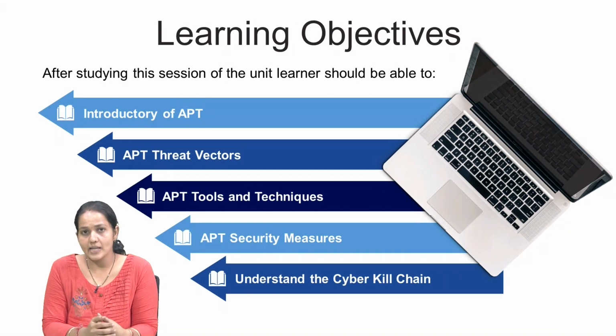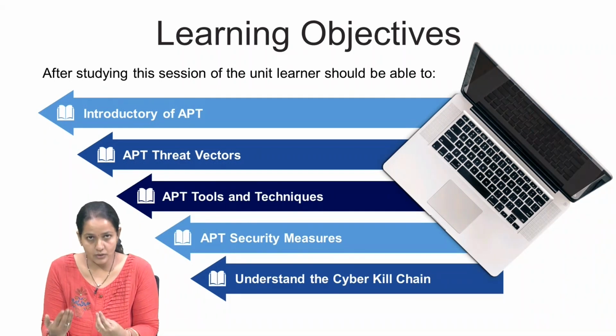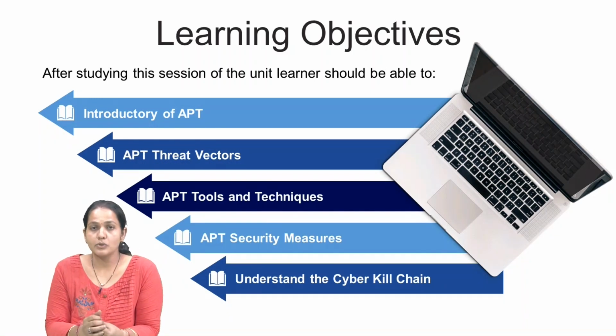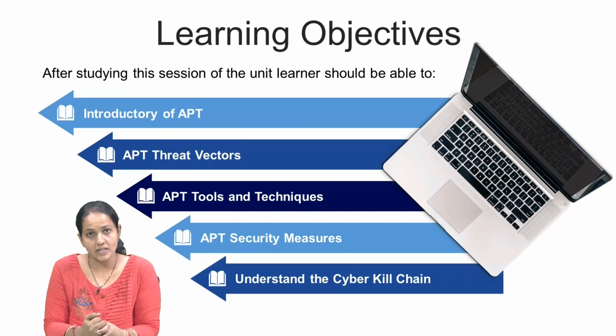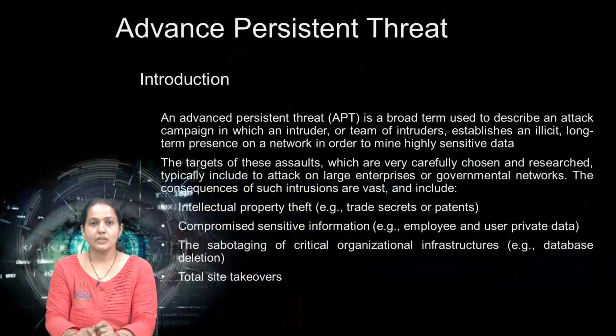After learning this session, the student will understand how an APT attack is carried out and what APT, advanced persistent threat, actually is. We are also going to discuss the threat vectors of APT, the tools and techniques of APT, security measures, and which prevention mechanisms we can establish for APT prevention. And the last topic for this session is the cyber kill chain. So let us start with the APT.